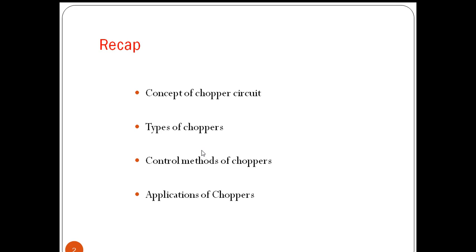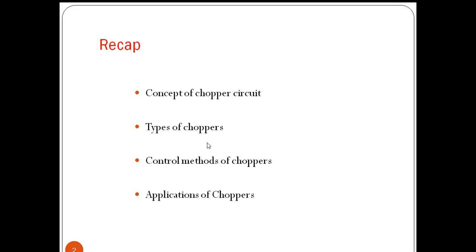We have derived the expression for step down chopper as V naught is equal to alpha Vs, where alpha is the duty cycle. Duty cycle is nothing but T on by total time. And we have also derived the expression for step up chopper: V naught is equal to Vs by 1 minus alpha.